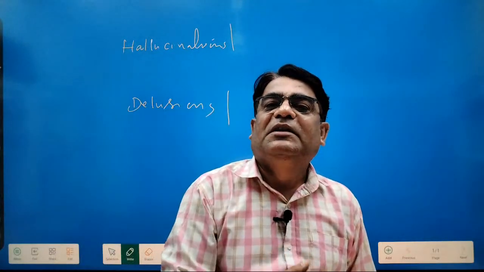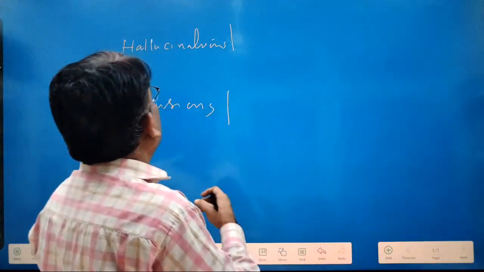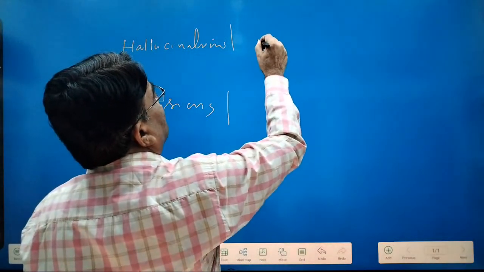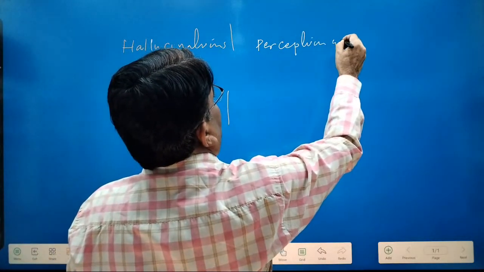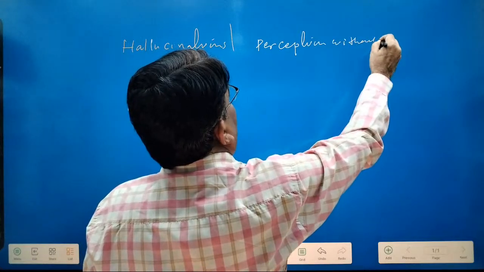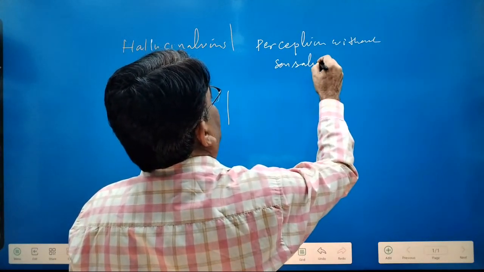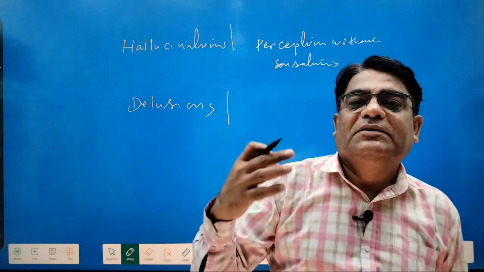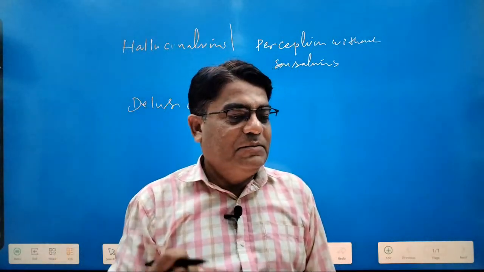Classically, disorders can be classified under neurotic and psychotic. So what is hallucination? Perception without sensation. People suffering from psychotic disorder, particularly schizophrenia, often claim that they have hallucinations.